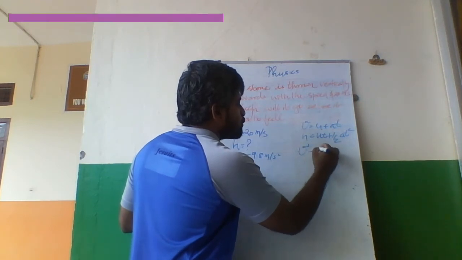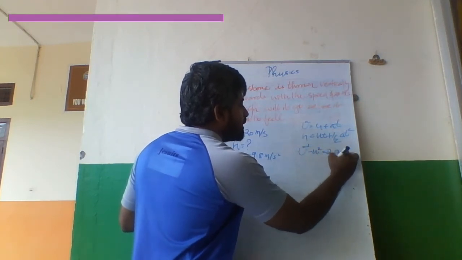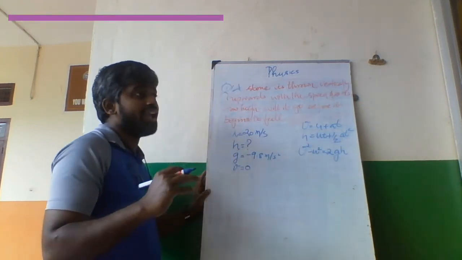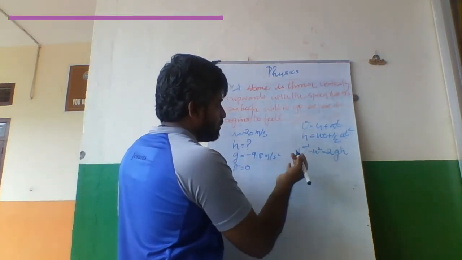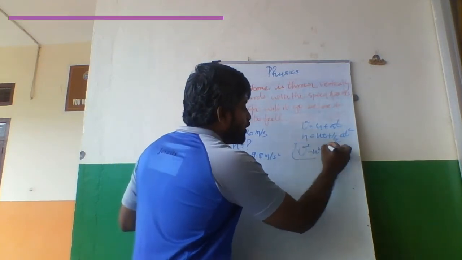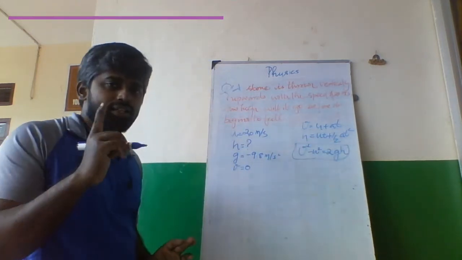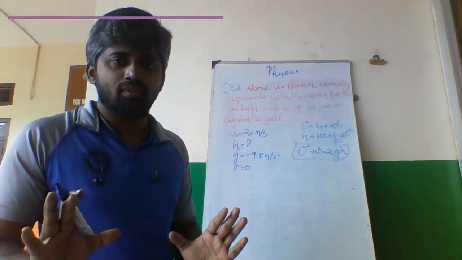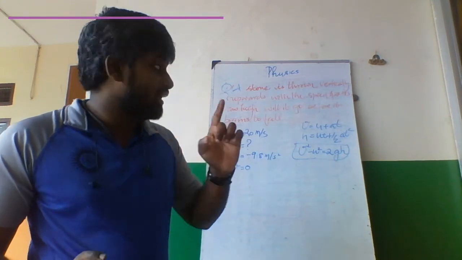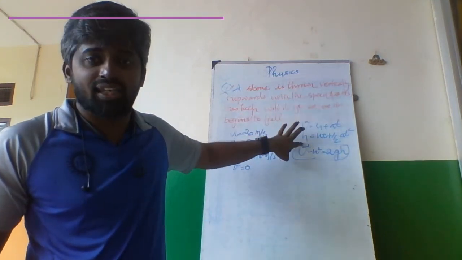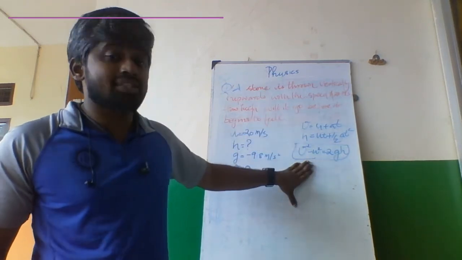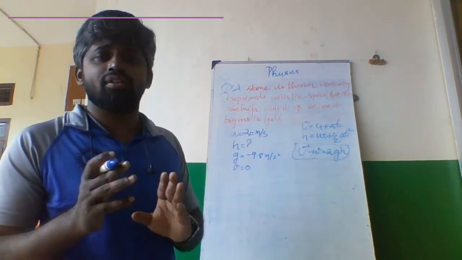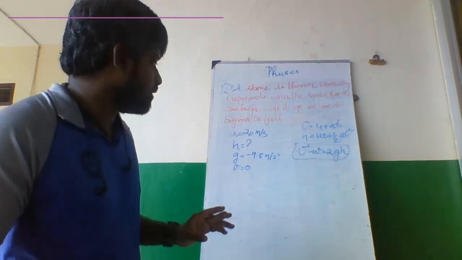V square minus u square is equal to 2gh. 2as is 2gh. You put the value. Whatever is the problem, when time is given, you use the first or second equation. When time is not given, you use the third equation. That's all.